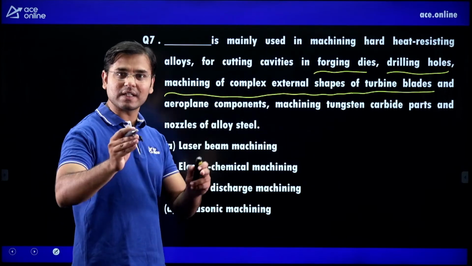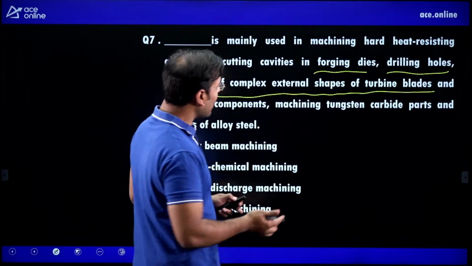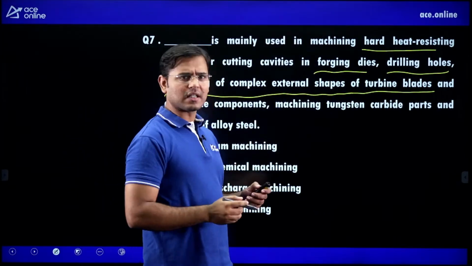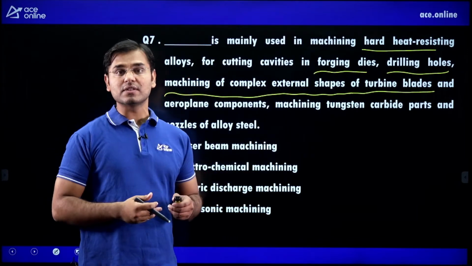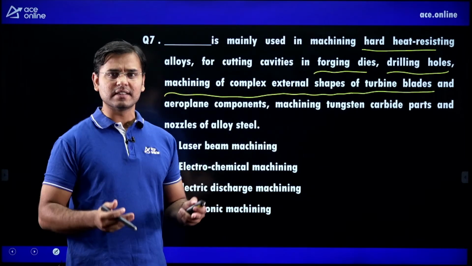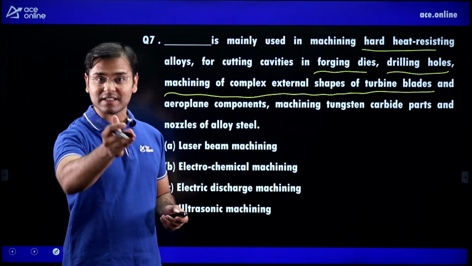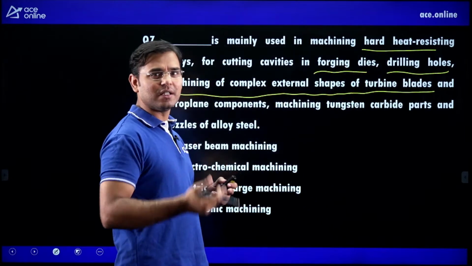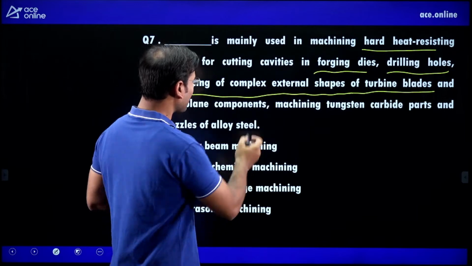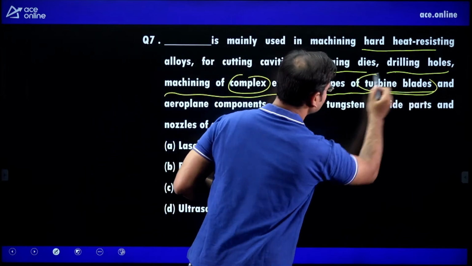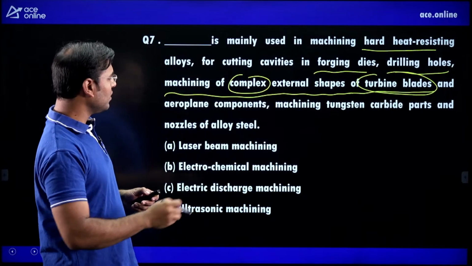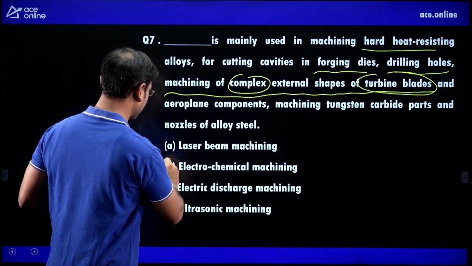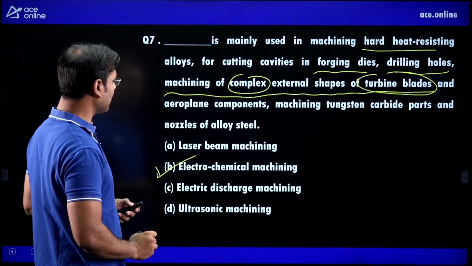This sentence is not that simple. Firstly, what we think: hard heat resisting alloys, hard material, forging dies, the connecting rod is made by forging method, which has very high strength, high hardness, which can be cut by electric discharge machining method. Hence, when we see that sentence, it is a little bit confusing. But whenever the words come, complex shape, turbine blades, no other solution. Only one solution is there, electrochemical machining. Hence, the correct answer is option B, electrochemical machining process.